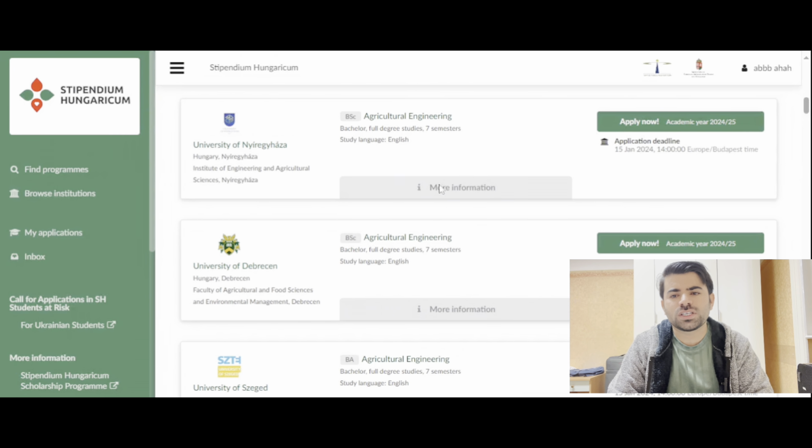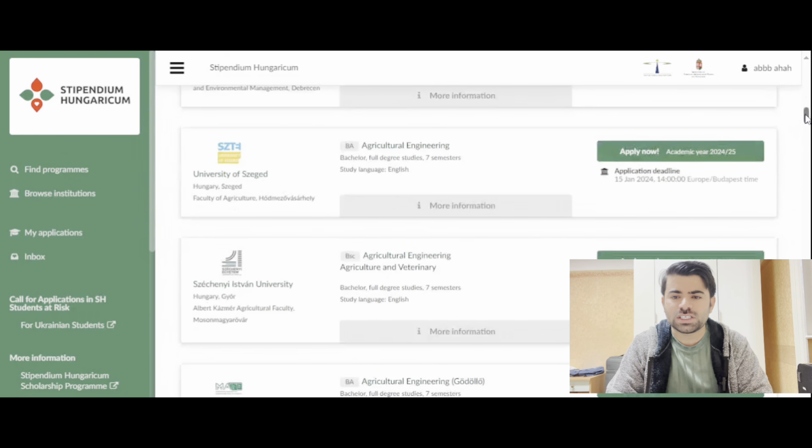And bachelor, full degree studies, 7th semester. So some of them are 7th semester, some of them are 8th semester, and some of them are 6th semester as well. Mostly natural sciences are 6th semester. So you can see all the details here.